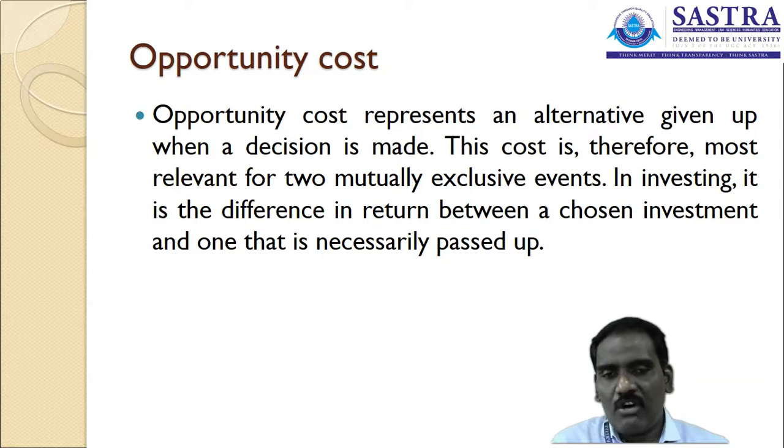The opportunity cost represents an alternative given up when a decision is made. This cost is therefore most relevant for two mutually exclusive events. In investing, it is the difference in returns between a chosen investment and one that is passed on.